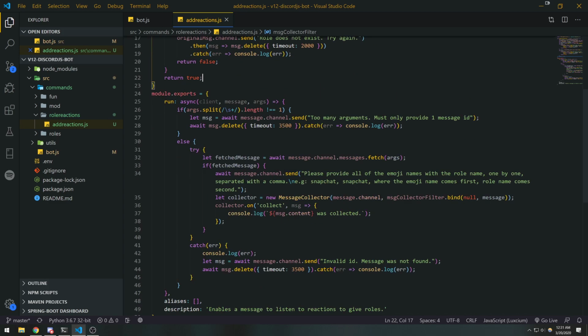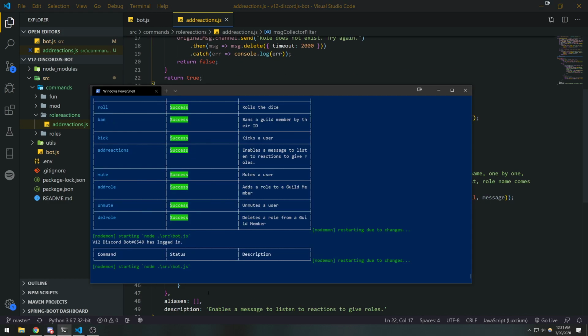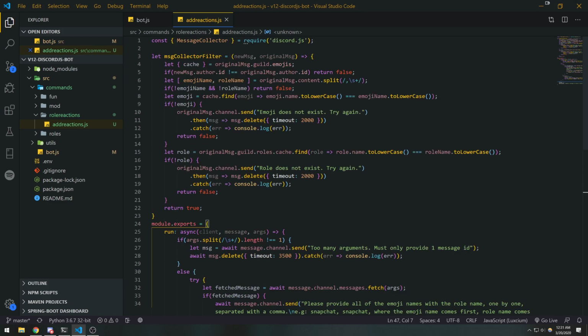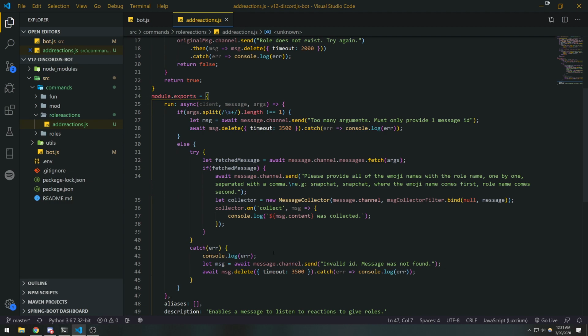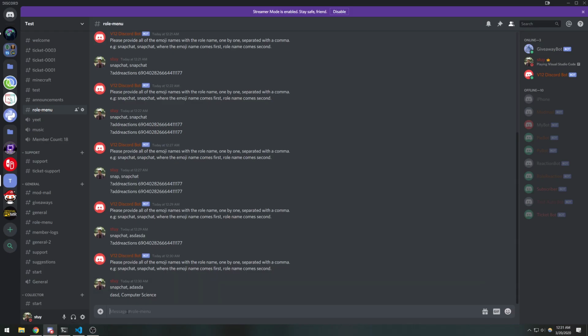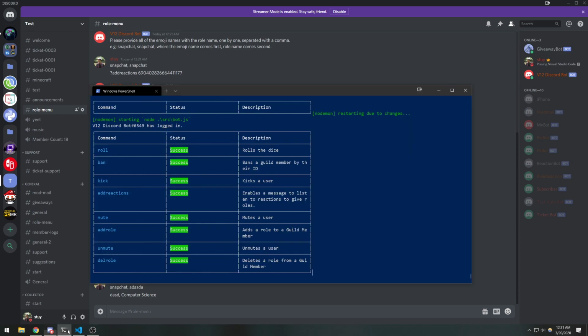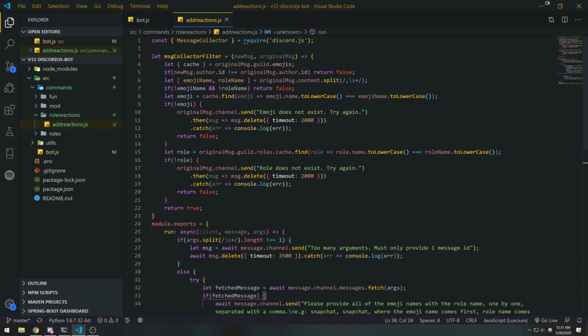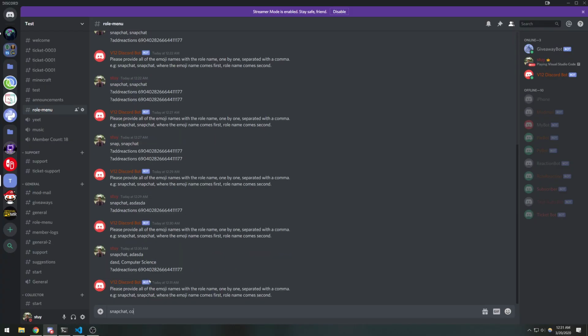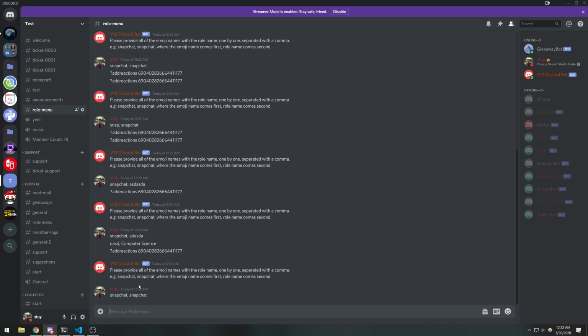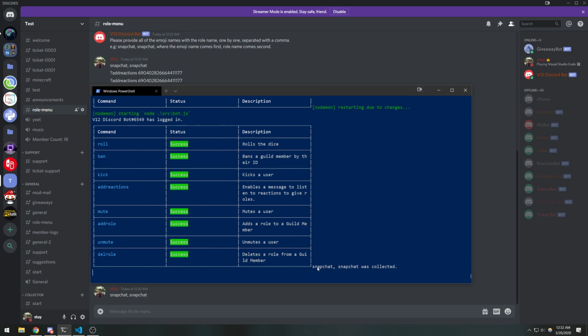So the next thing that we need to do is we need to return true. So basically we're going to return that message, and that's going to go inside this collected message. Okay, so you're going to see that inside here, it's going to start logging. Let me just make sure I'm not logging anything else. Okay, good. So let's issue our command. Let's do Snapchat. Snapchat. Good. And you're going to see in the console, Snapchat was collected.